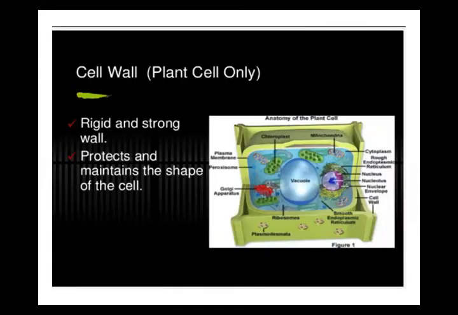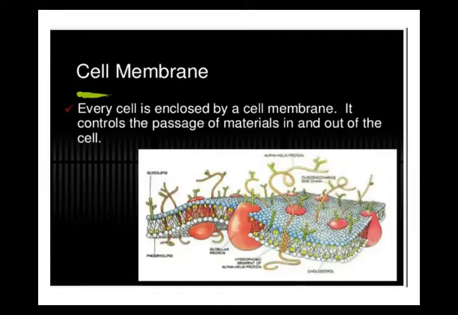Now we are moving towards the cell membrane. Observe the diagram. This is a very complicated structure you are observing. The cell is very delicate. But what is the cell membrane, beta? The cell membrane is only found in animal cells. It is not found in plant cells. This is the main difference between animal and plant cells as well.